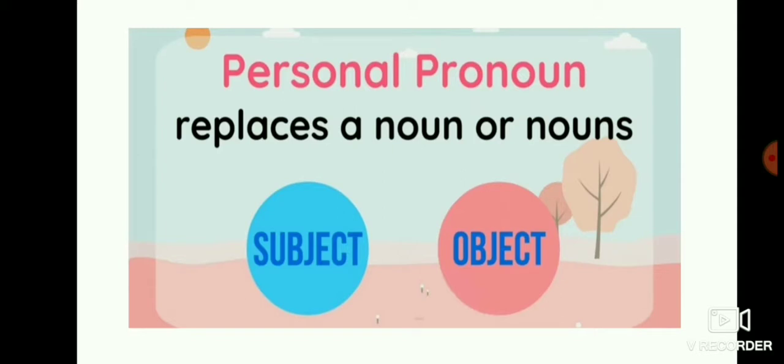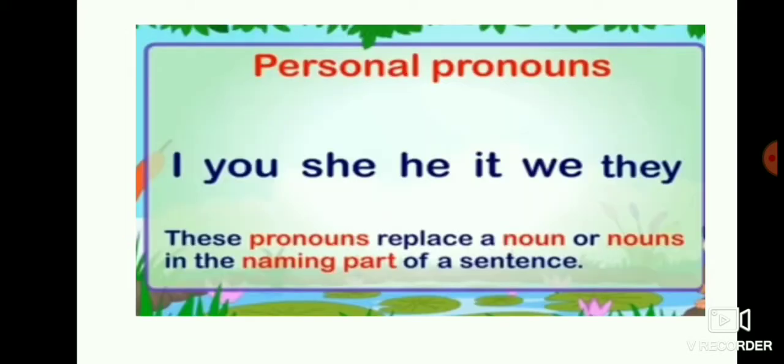There are two types: subject pronoun and object pronoun. First we are going to see subject pronouns. These pronouns replace a noun or nouns in the naming part of a sentence. What are the subject pronouns? I, we, you, he, she, it, they.